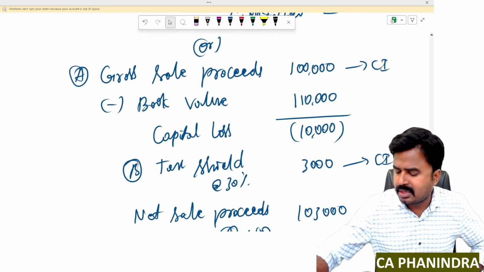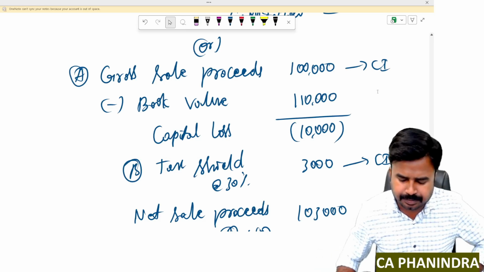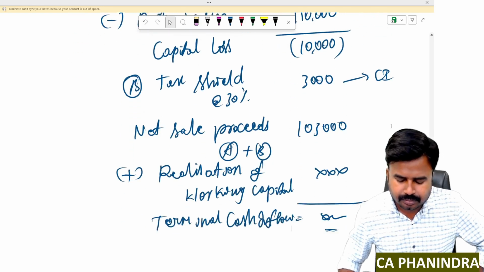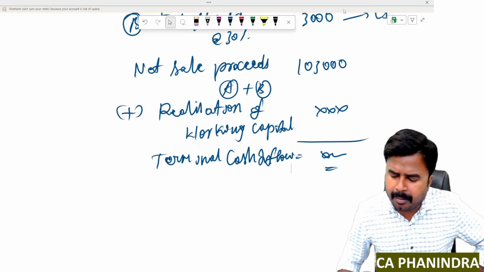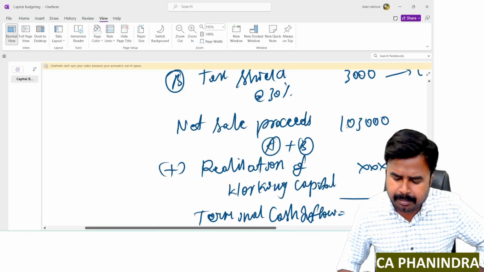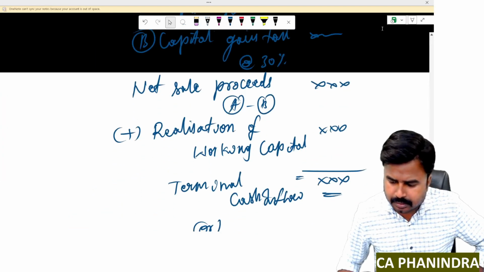With this, successfully we understood the first area called identification of cash flows. Now I'll show you the format which is given in the study material, because everything is okay.